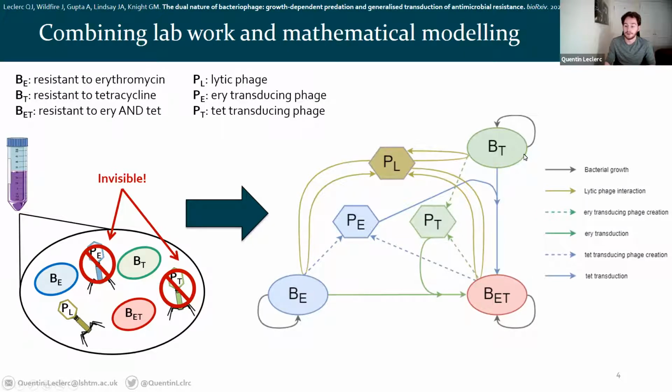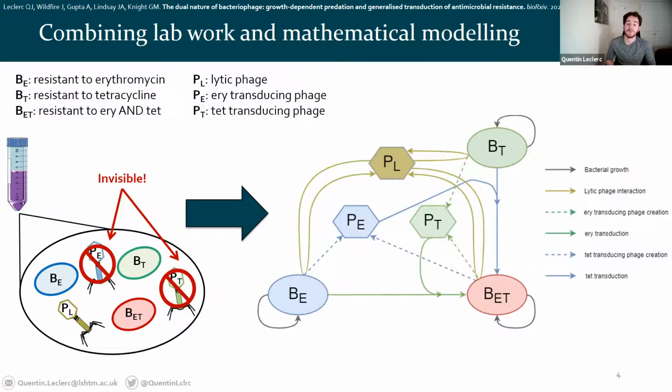So the bacteria replicating, the phage replicating as well by exploding bacteria, and this process sometimes creating transducing phage, which can then infect the other bacterial strain to lead to double-resistant bacteria. All right, so now I've got my system where I've got the lab data and the model effectively showing the same thing. Hopefully I can make both of them talk to each other and reveal all the underlying dynamics in my system.